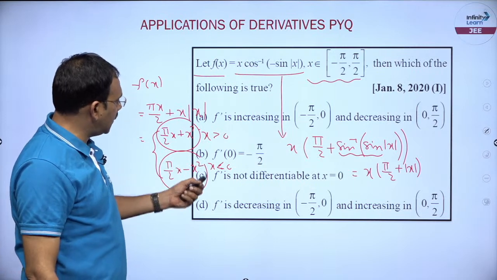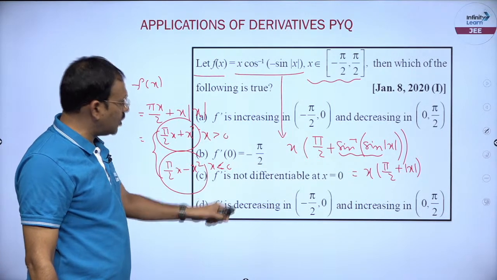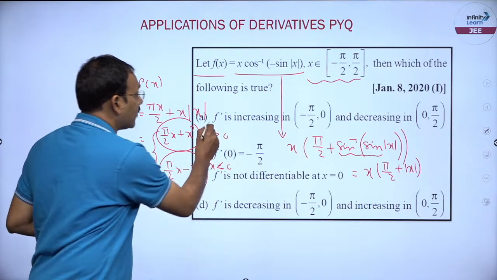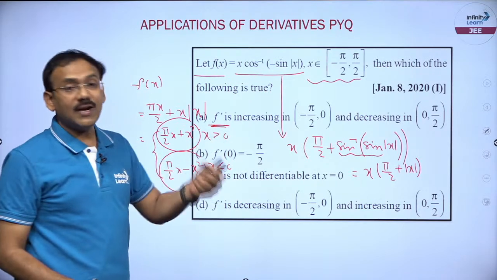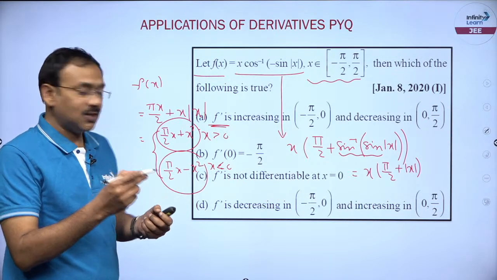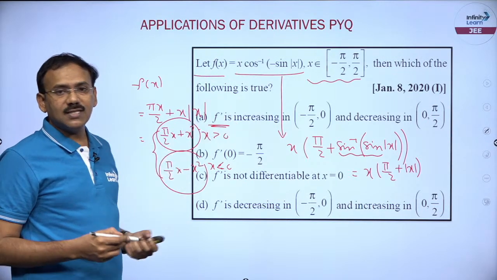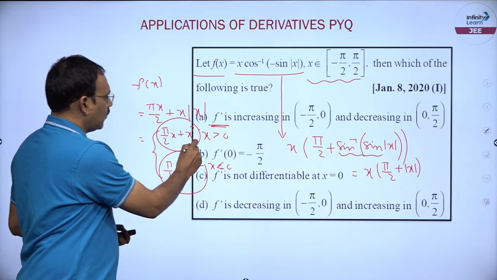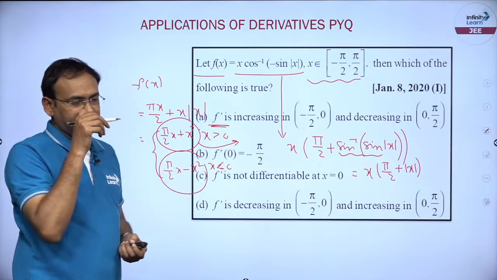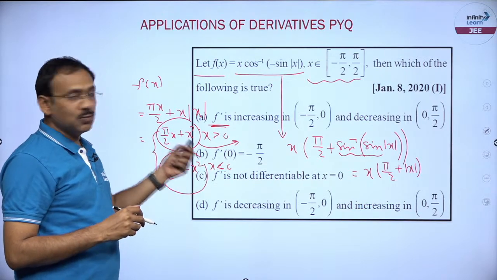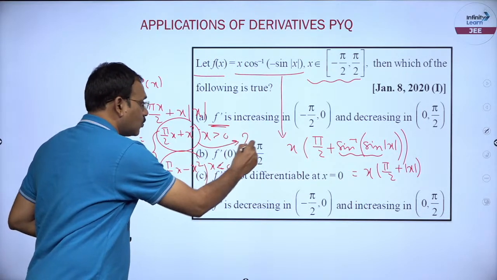He is asking whether the first derivative is increasing or decreasing: you see, f dash is increasing, f dash is decreasing. If at all you want f dash's nature, find its derivative, that is the second derivative. You just see in this case, what is the derivative, friends? First derivative is pi by 2 plus 2x, second derivative is 2.